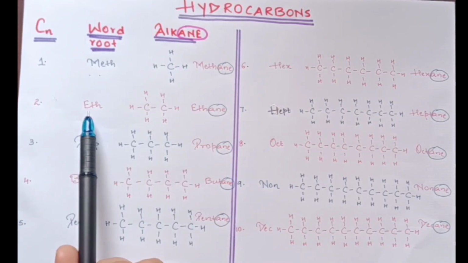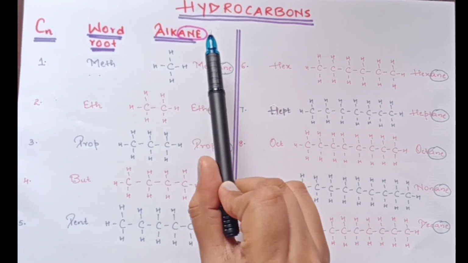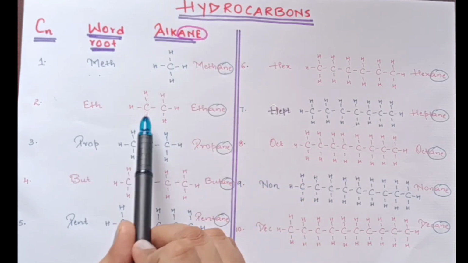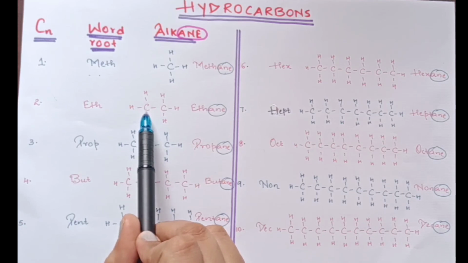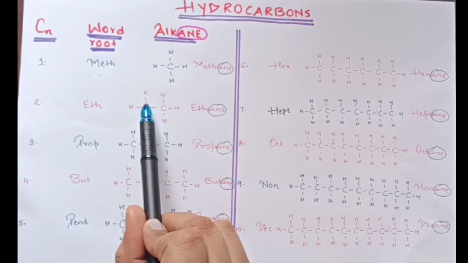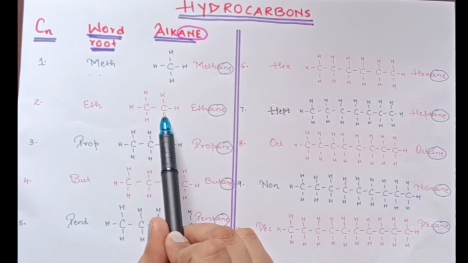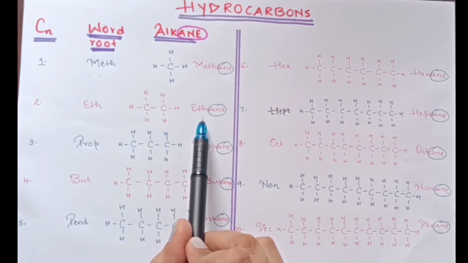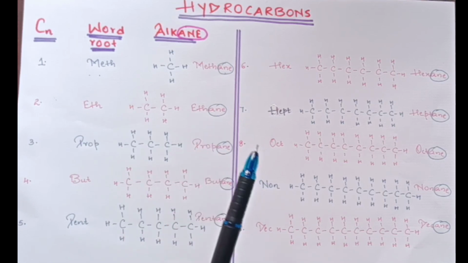Next is eth. Eth indicates 2 carbons which are linked to each other by a single bond. Why a single bond, children? Because we are studying alkanes, which are saturated hydrocarbons. So over here you can see the first carbon. With respect to the first carbon, the valency is satisfied. It has how many bonds? 1, 2, 3, 4. That means it is tetravalent. Second carbon, again the valency is satisfied. Okay. For the naming, you simply add ane to eth. So it will give me ethane.